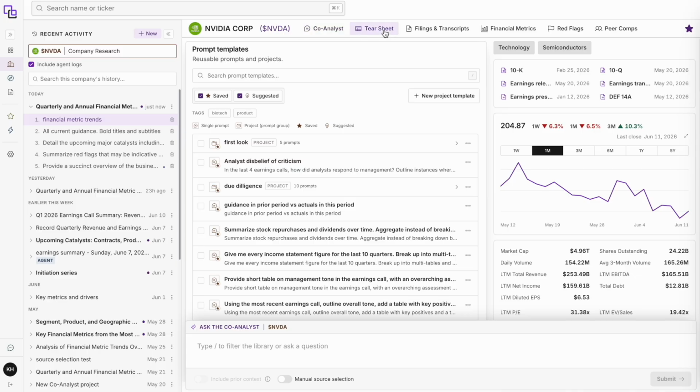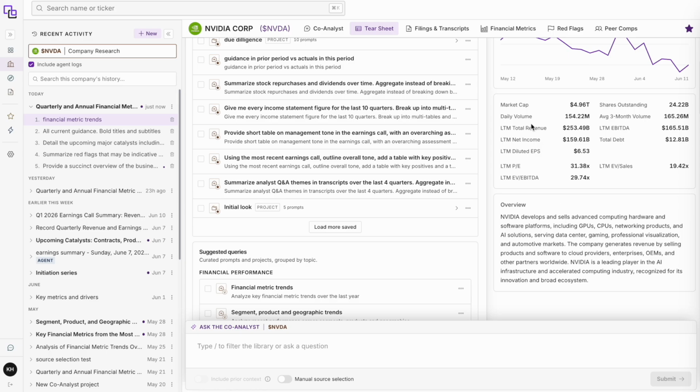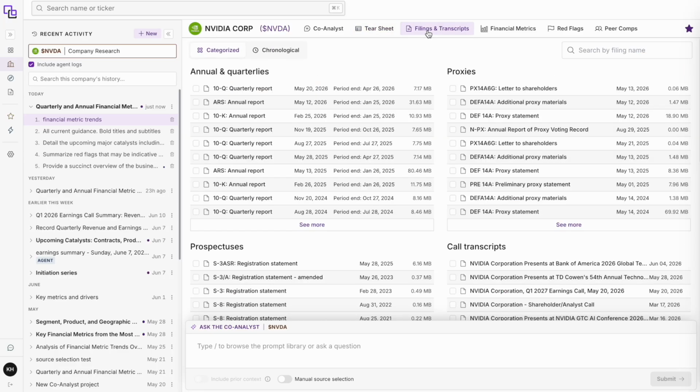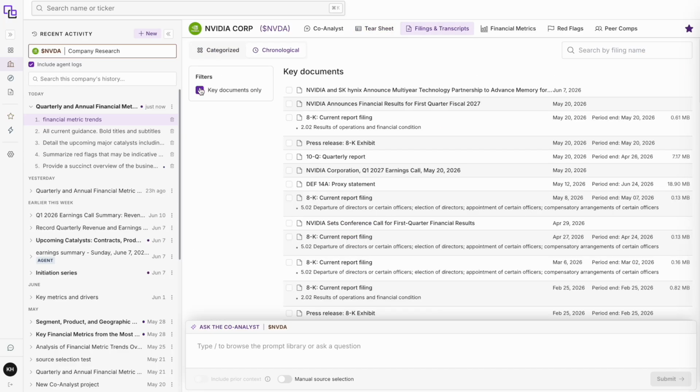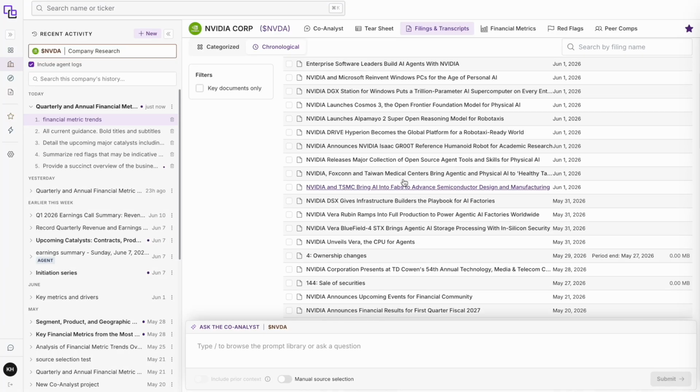Other things to keep in mind on the company page, you've got links to recent filings over here, a stock price change from the last close, key market metrics and valuation metrics, and a brief overview generated by Hudson Labs. You can find a complete list of filings and transcripts here. In the chronological view, you can see all NVIDIA documents either published by NVIDIA or press releases about NVIDIA.